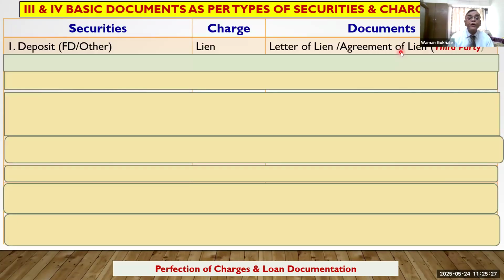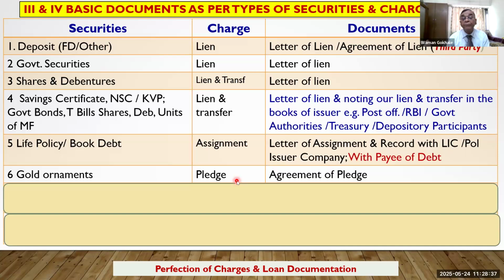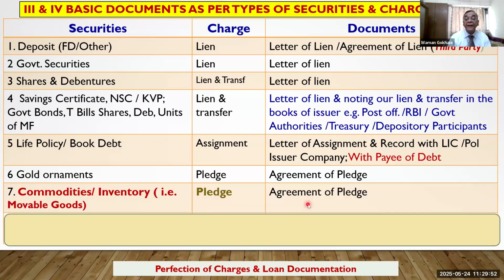Now lien is a charge, as you are aware, to hold the security till the repayment of the loan. Then government securities, different government securities are there. Again, the charge is lien, and we take a letter of lien. Similarly, shares and debentures, the charge is lien and transfer, and we take a letter of lien from them. In bailment of goods, the banker holds that particular goods till the repayment of the loan, and the relevant agreement is an agreement of pledge. We obtain an agreement of pledge.